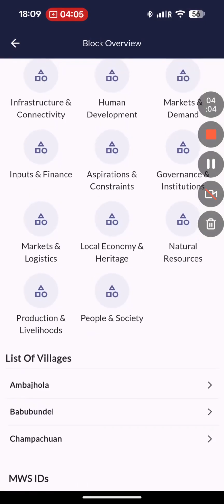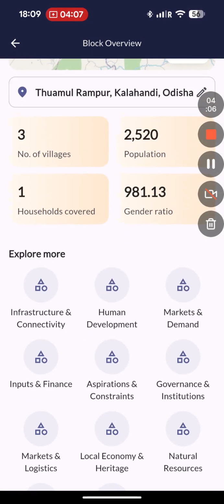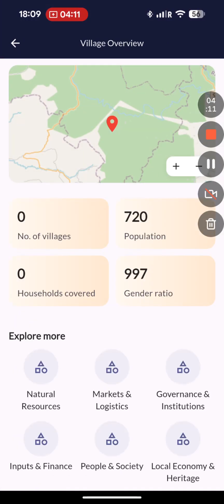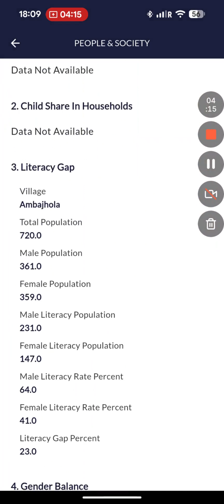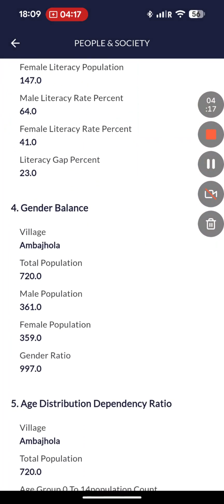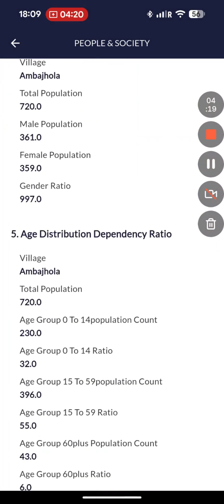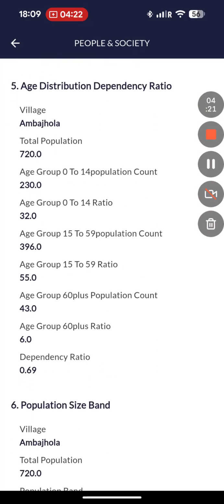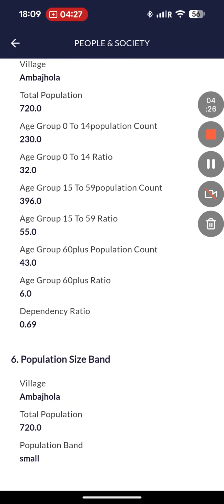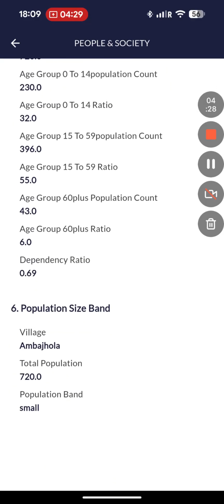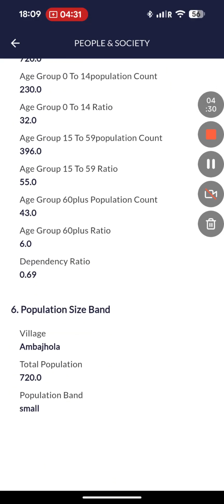You can also see the list of villages in this particular block and see the village level information as well. For example, if I click on people and society, you can see what is the literacy gap, what is the gender balance for this village, what is the age distribution of this village, that is how many people are in 0 to 14, 15 to 59, and 60 plus, what is the population size band for this particular village.